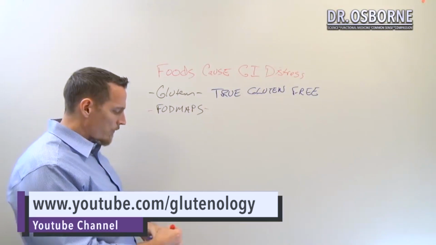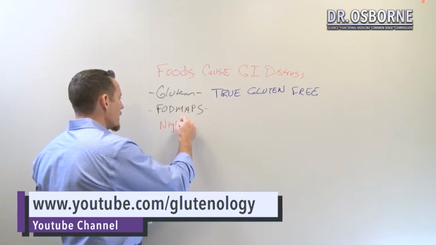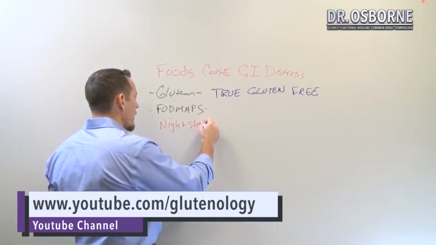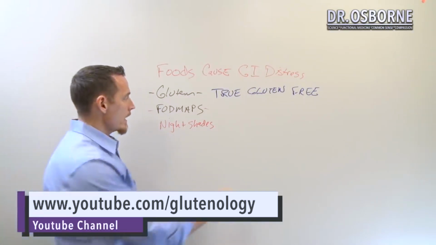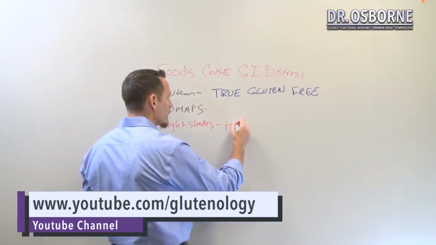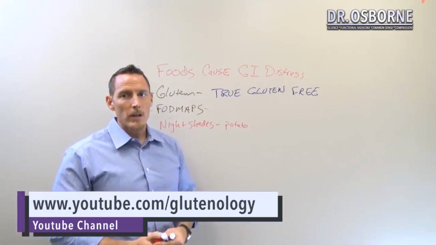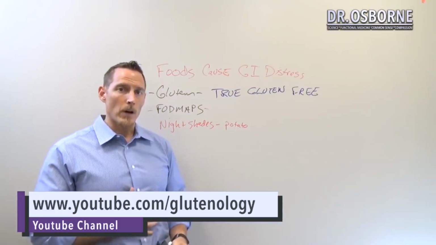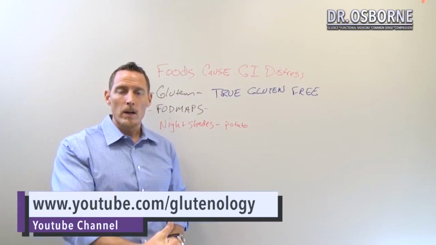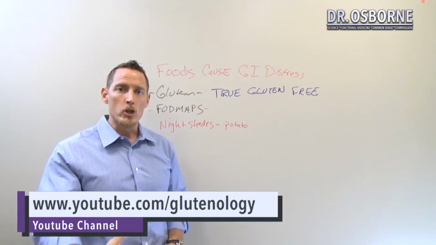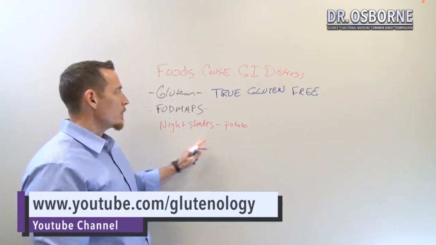Another family of foods that's somewhat notorious for creating, or can create, an issue in the GI tract is the nightshades. And again, I'm going to speak from my own experience within the clinic, and the big one that I see creating most of the problem for a lot of people is potato, not so much some of the other ones. Now I'm talking about tummy problems or gut problems. I see a lot of people with nightshades, things like eggplant and tomato and peppers, have horrendous joint pain as a result of nightshade consumption if they are nightshade sensitive, and that's not what I'm referring to here.